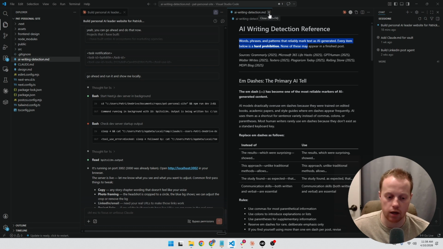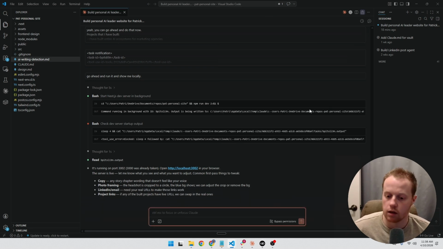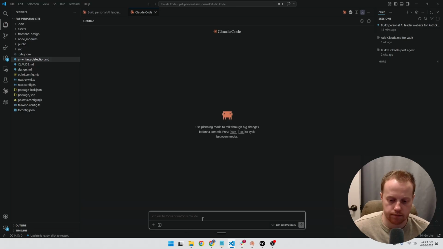So I'm going to say, some of the copy on my website is a little bit AI generated sounding, and I want to get rid of all of the em dashes specifically. Please take a look at the AI writing detection MD and add that to the design or Claude MD, add the important stuff for the website, and regenerate the text.